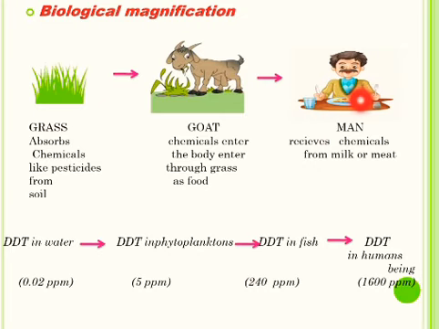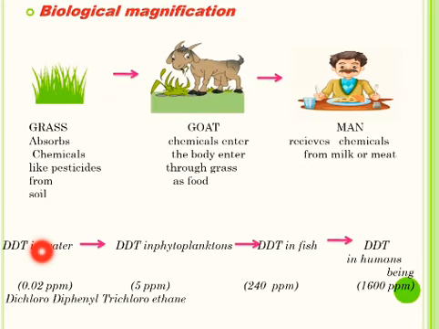As human beings occupy the top level in any food chain, the maximum concentration of these harmful non-biodegradable chemicals get accumulated, means get deposited in their bodies. This phenomenon of progressive increase of non-biodegradable chemicals at each trophic level is known as biological magnification, means their amount is progressively increasing at each trophic level.